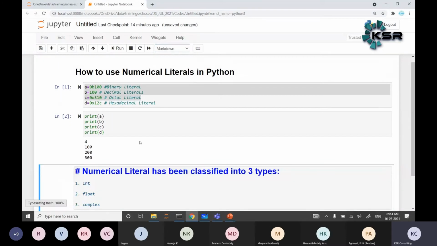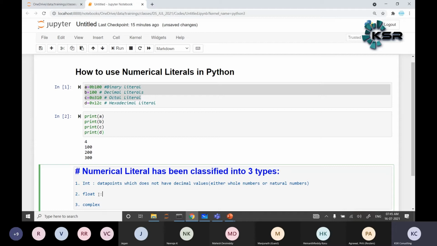Integer means data points which do not have decimal values, generally either whole numbers or natural numbers. Okay, that is an integer.